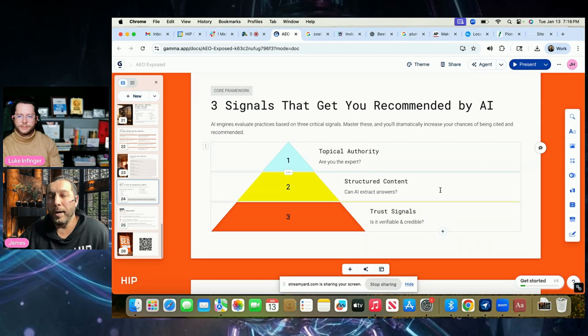So I break this down from my research, from our case studies, from what I'm seeing, into 3 signals that get you recommended by AI. So there's topical authority, and this is really just painting you as the expert, right? I'll use Invisalign as an example. If somebody is looking for Invisalign, back in the day, if I just wanted to rank for Invisalign provider Orlando or Invisalign Orlando, I would optimize a page and build power to that and I'd be able to rank number 1, no problem.